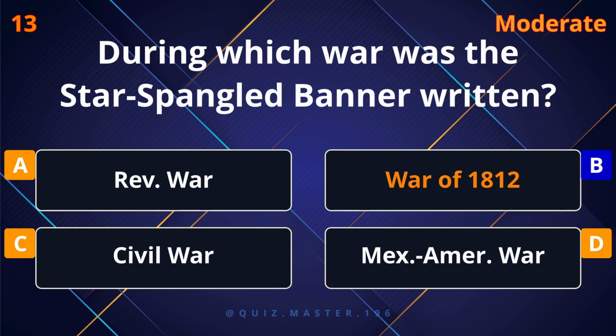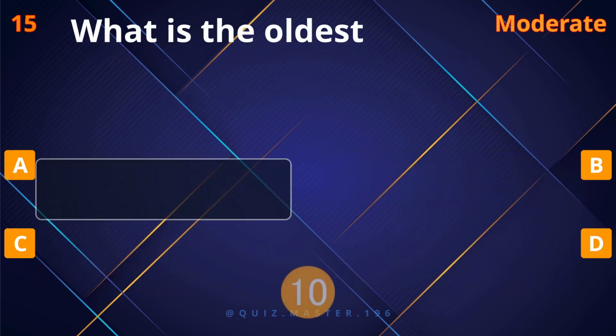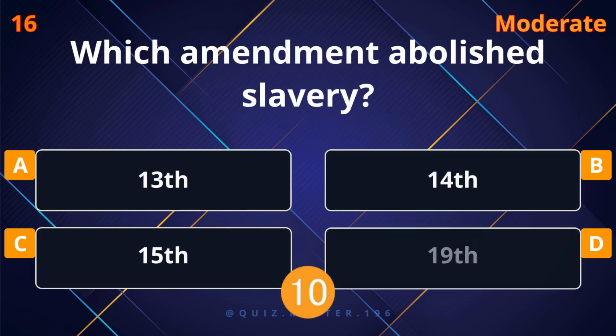War of 1812. Which president purchased Alaska from Russia? William H. Seward. What is the oldest institution of higher learning in the United States? Harvard. Which amendment abolished slavery? 13th.